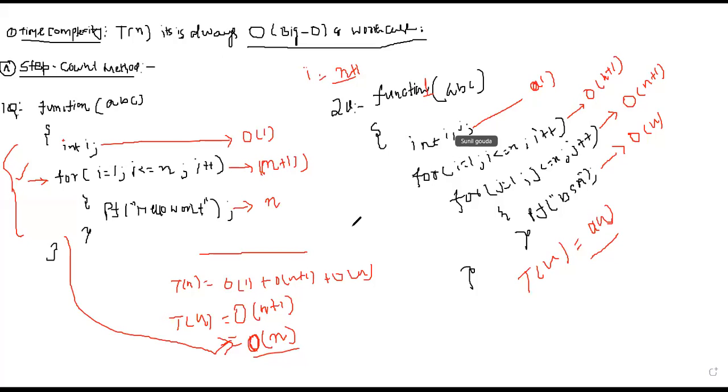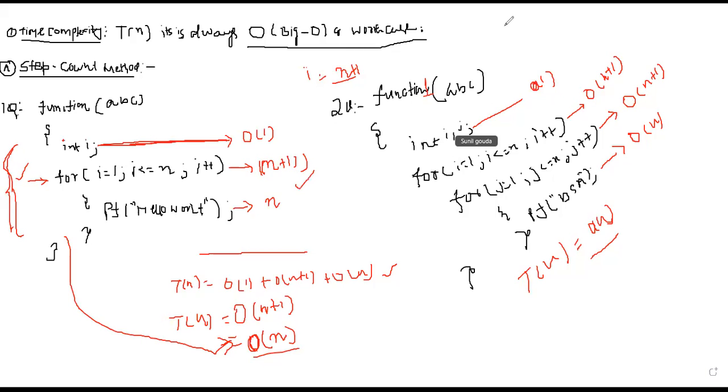In the first question you have written order of 1 plus order of n plus 1 plus order of n. Yes. So what is happening here is that I have to calculate the total amount of time. This will take order of 1, this will take order of n plus 1, this will take order of n. We have to add everything. That's the reason I'm taking addition. I will explain when you have to take multiplication. Or it's simple: the statement which is taking the maximum amount of time will be the time complexity.